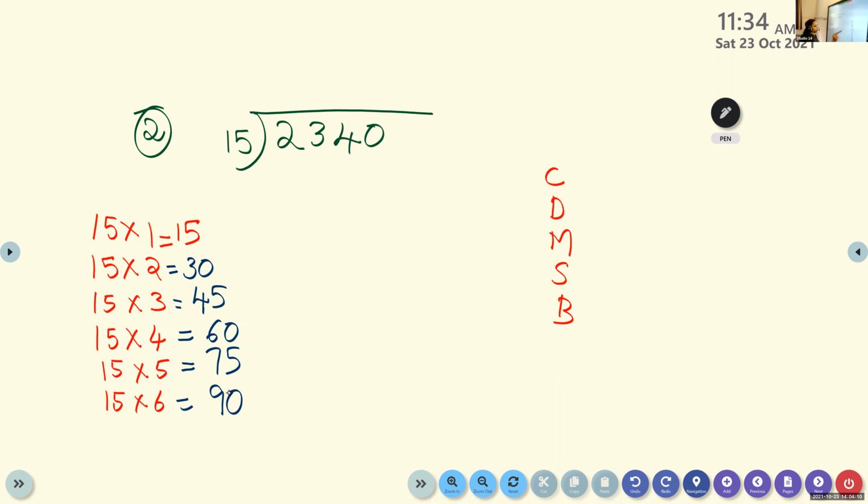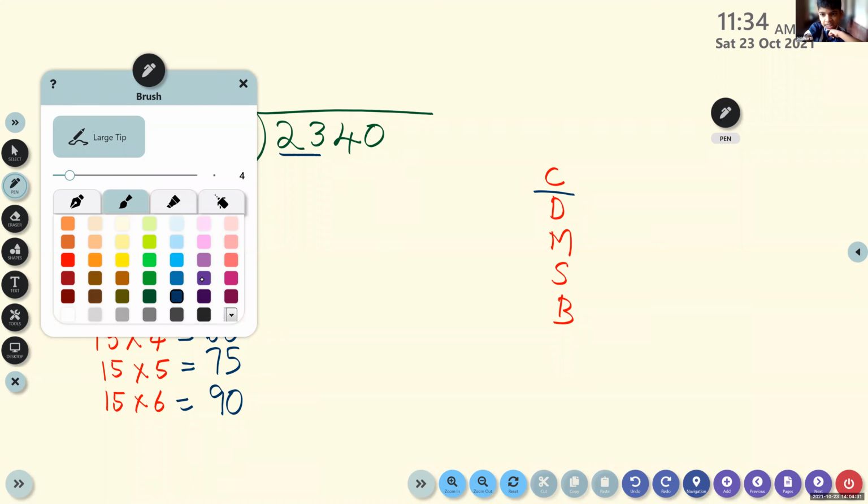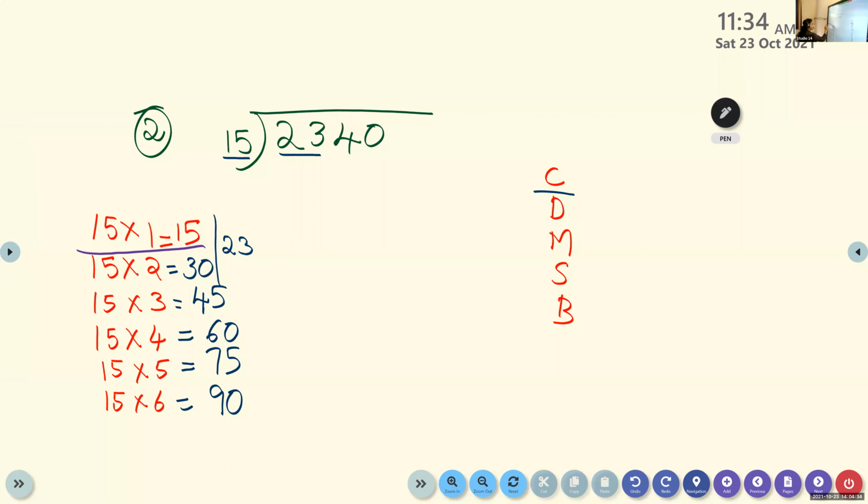What is the first step? Compare. I told you this is a 2-digit number, so you can also compare with 2 digits. Is there any 23 in the table of 15? No. Take the number smaller. So which is the smaller number? 15. So 15 times which number? 1. 15 times 1, you will get 15. So multiply, then you have to write it here, 15. Then again subtract.